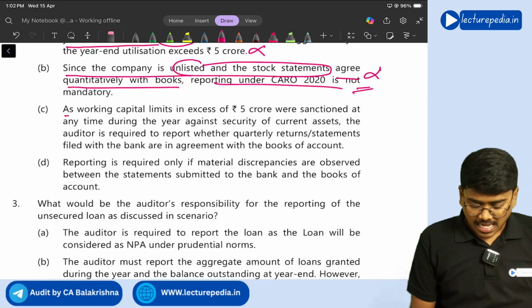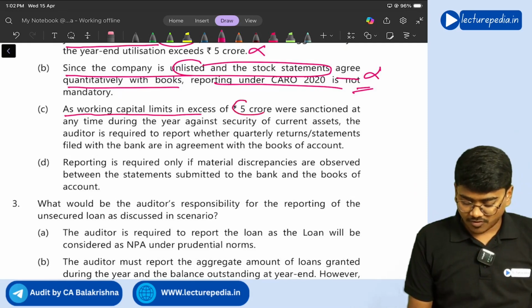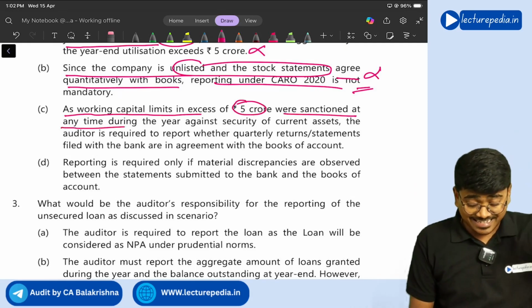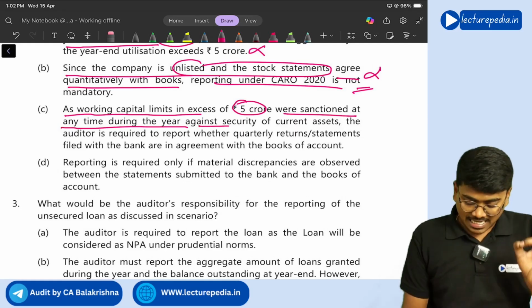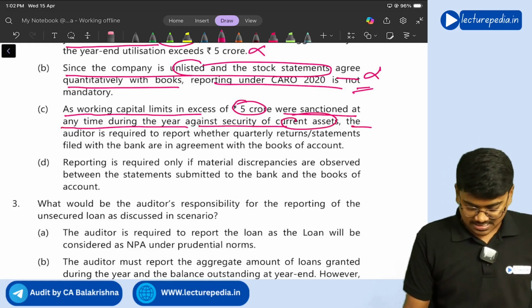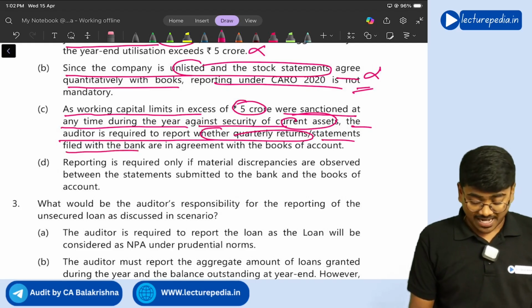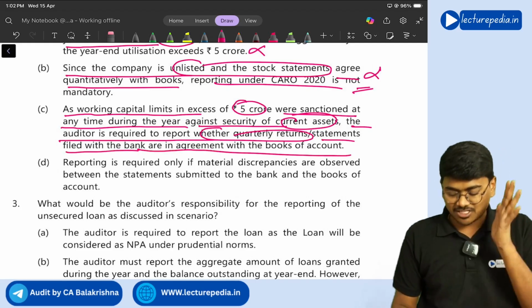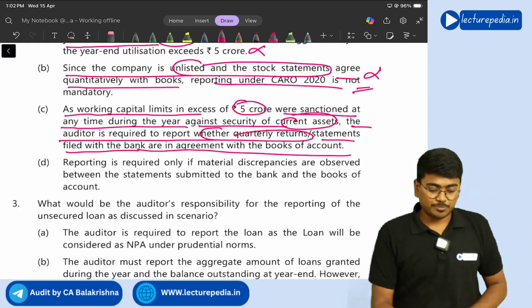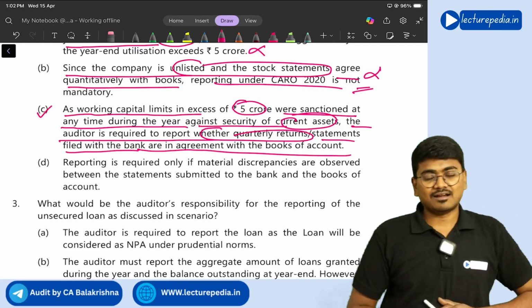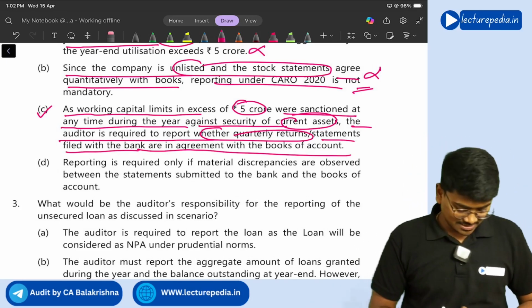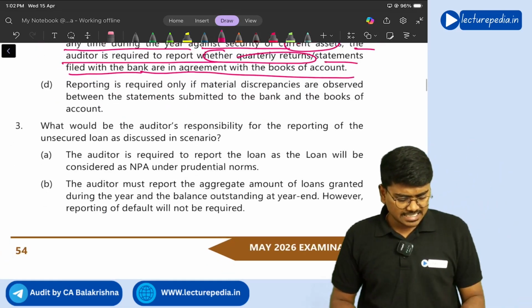Option C, as working capital limit in excess of 5 crore were sanctioned at any time during the year against security of current assets, the auditor is required to report whether quarterly returns or statements filed with the bank are in agreement with the books of accounts. Yes, option C is the correct option, right? Yes.